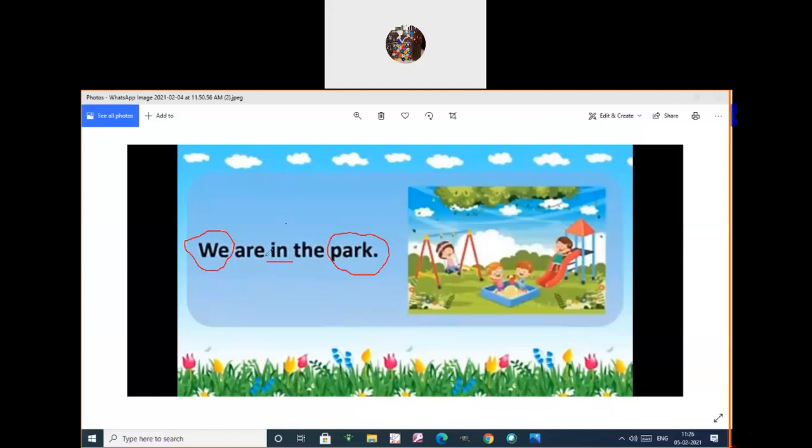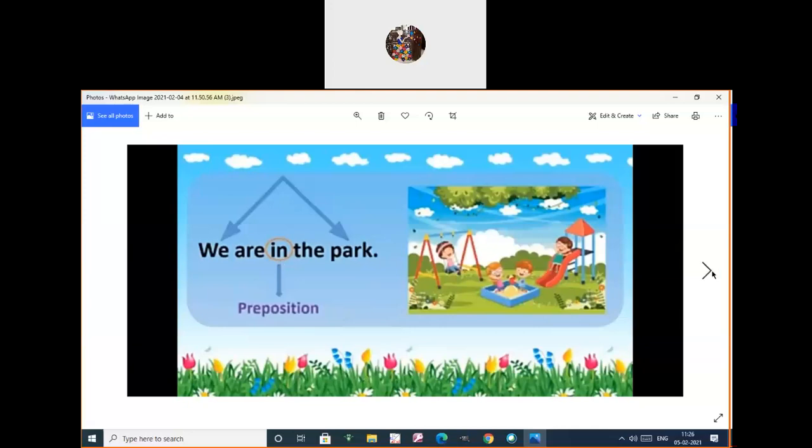In. Yes, then only the sentence will be fully formed. We are where? In the park. So here, what is the in there? In is the preposition. We are where? In. So in is the preposition in the sentence.